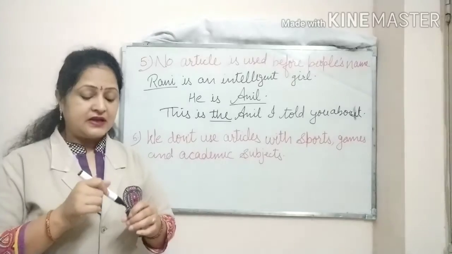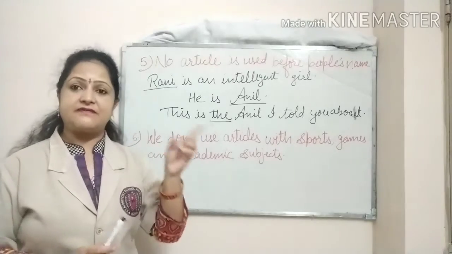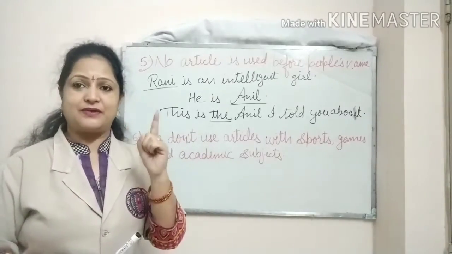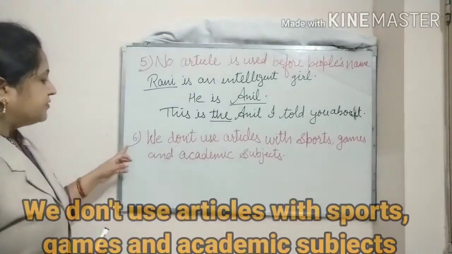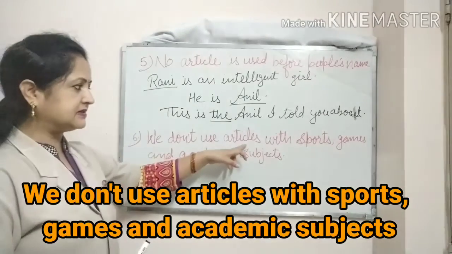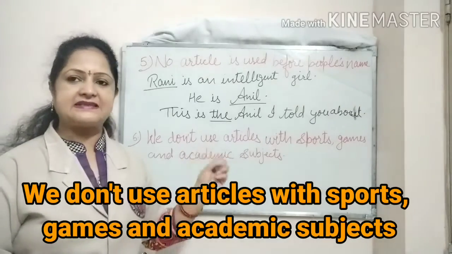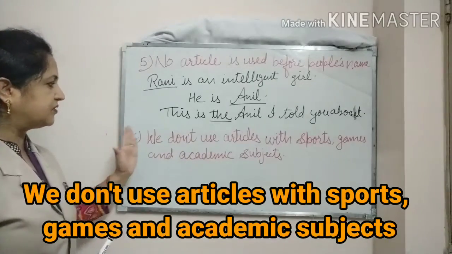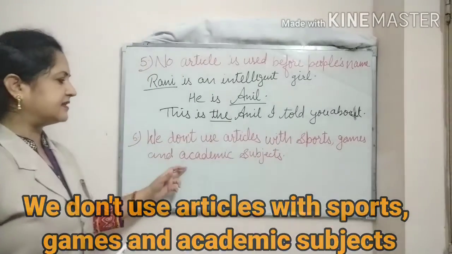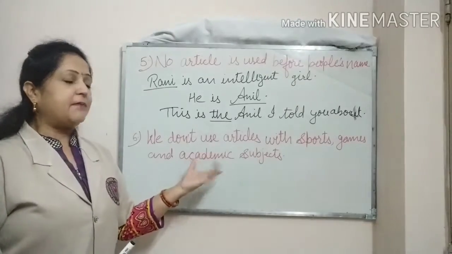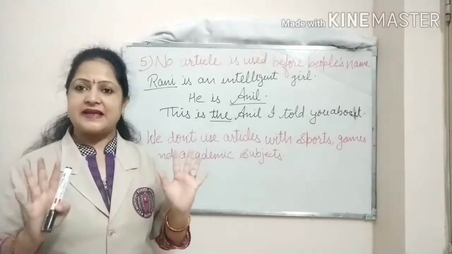So always remember, when there are so many people with the same name, to refer to the specific person, to refer to just one person, we use the. Next is, we don't use articles with sports, games and academic subjects. So this is our last case, the sixth case, that we don't use articles with sports, games and academic subjects. So whenever we write about any sports or games or about any academic subject, we don't use any article.